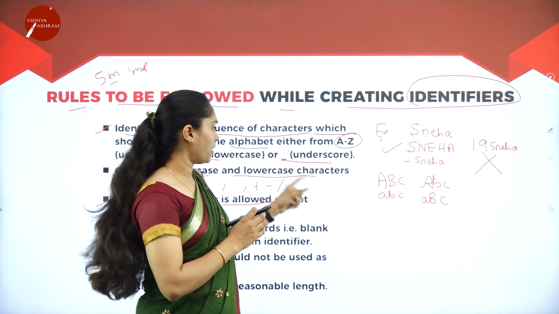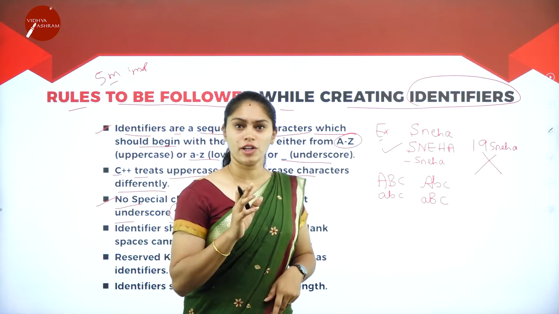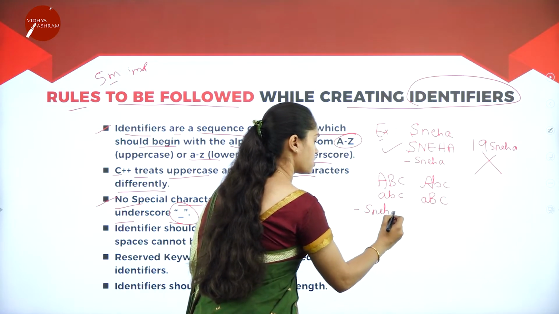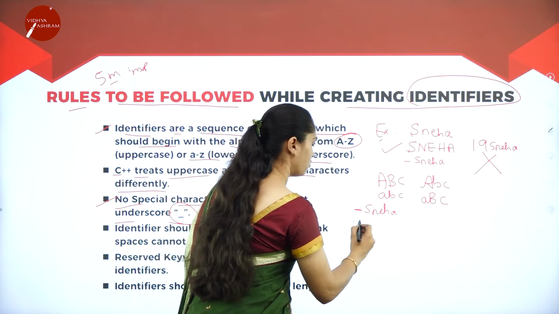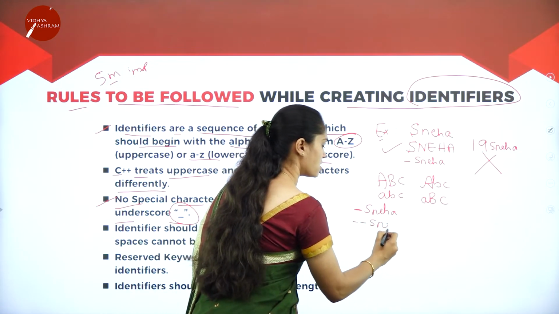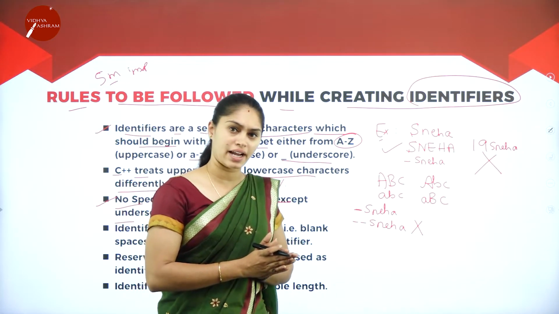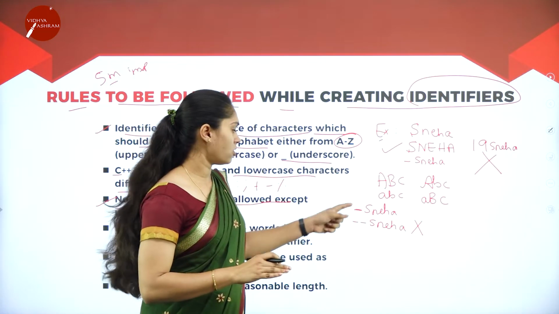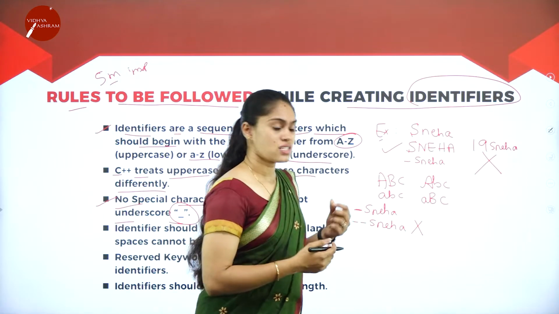It can start with underscore, but even double underscore is not allowed. For example, here this is allowed. Why? Because I have taken only one underscore. But if I take two underscores successively, then this will become a wrong usage of the identifier. Successive underscores are not allowed. After that, we are not supposed to take any special character.